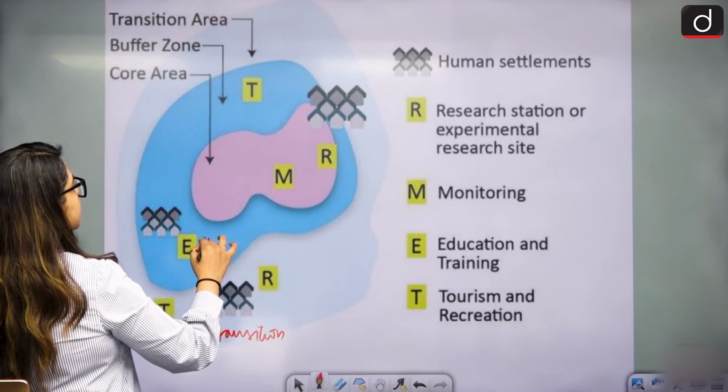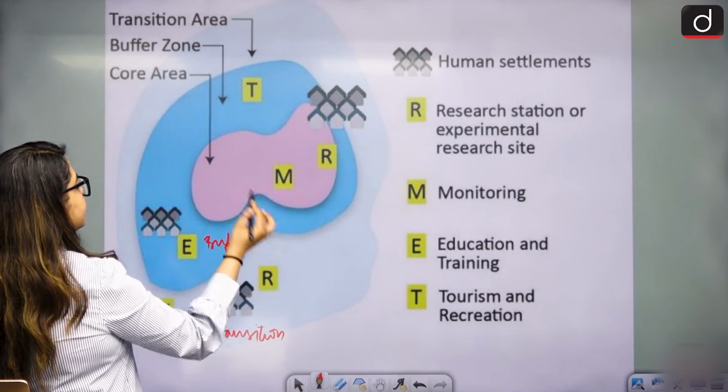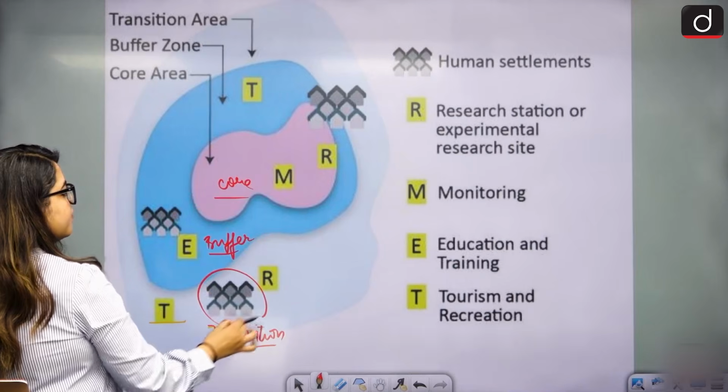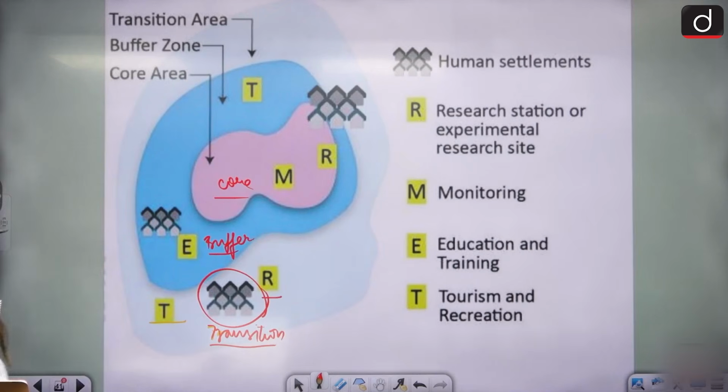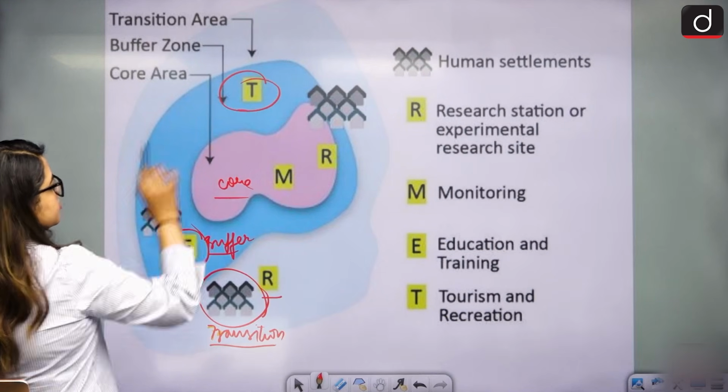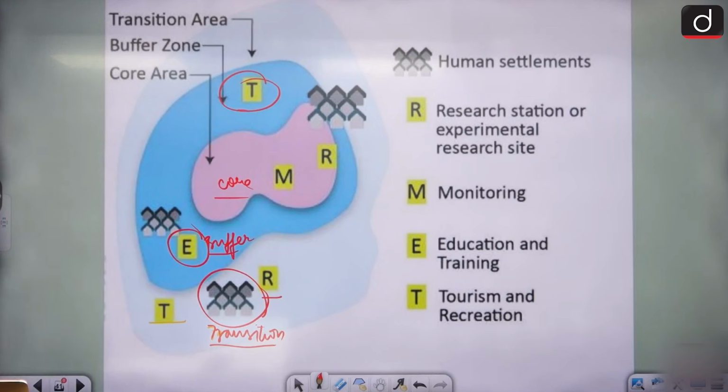Transition, buffer, core. In the transition area, you have human settlement, research is also going on here, and tourism is also going on here. That's fine, very easy going. Come to the buffer, we only have tourism and education and training, no human settlements. Okay, a little bit of human settlement may be there as necessary, and then we go to the core.